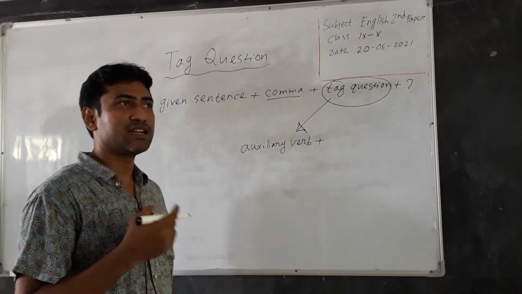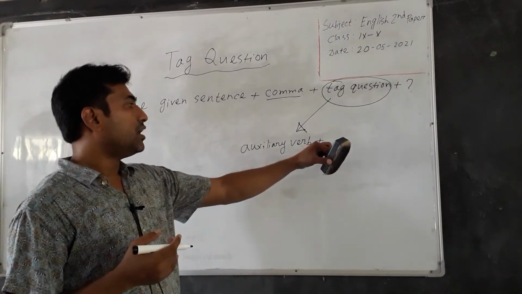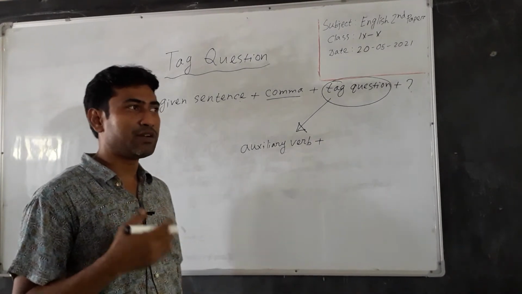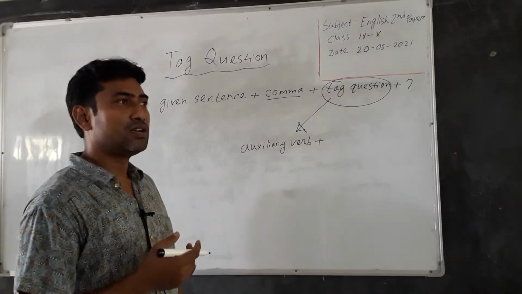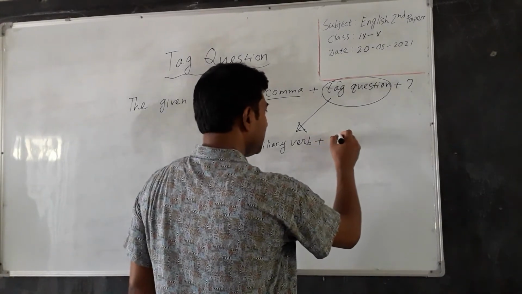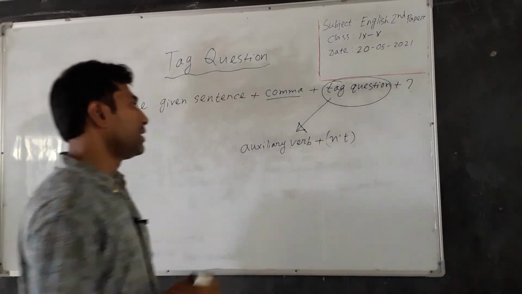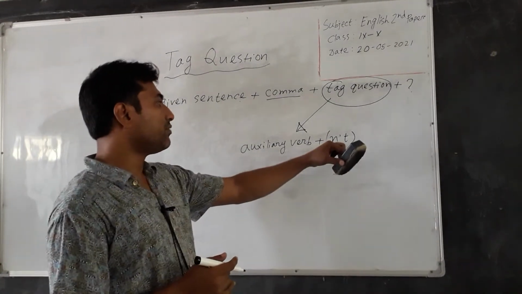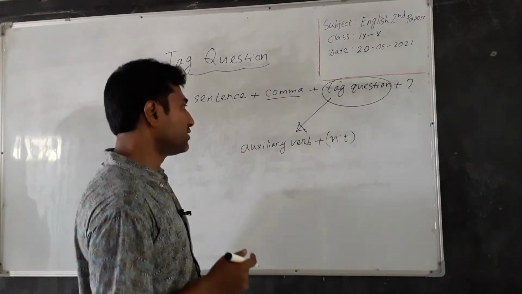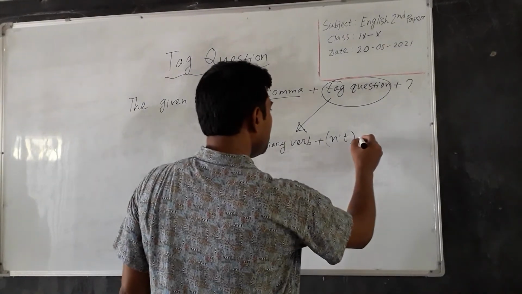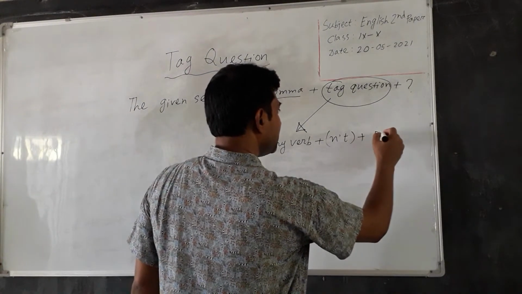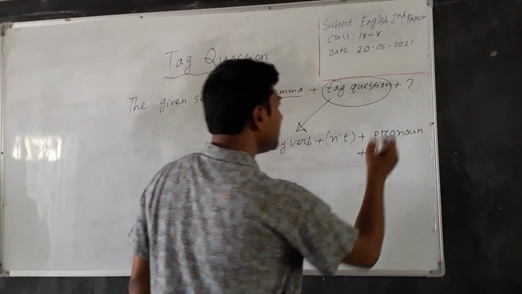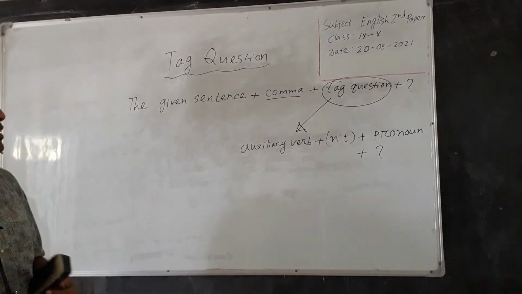If the sentence is affirmative, then the contraction of not will be written here. And if the sentence is negative, then the contraction of not will not be written here. It is not compulsory, and that's why I have written it in brackets. Then we have to write the pronoun form of the subject, and then we have to write the note of interrogation.